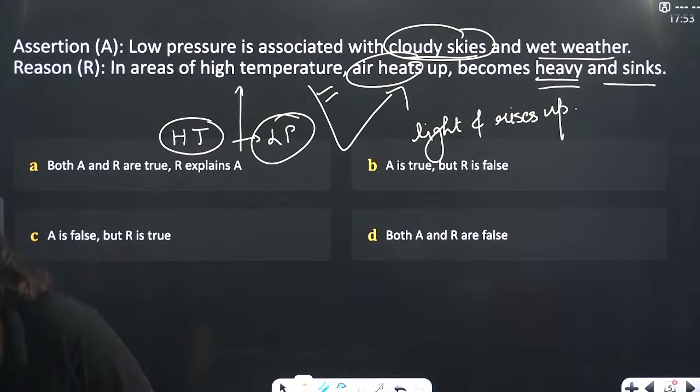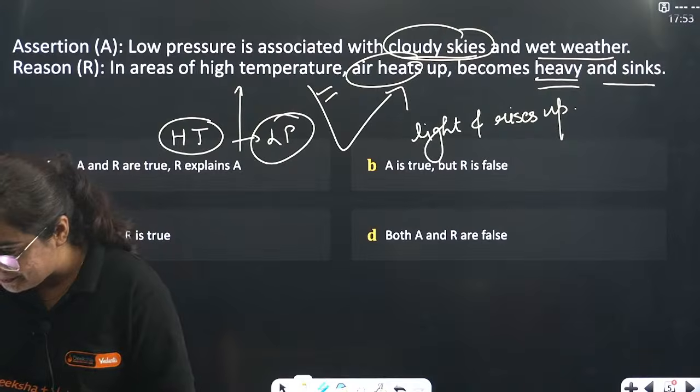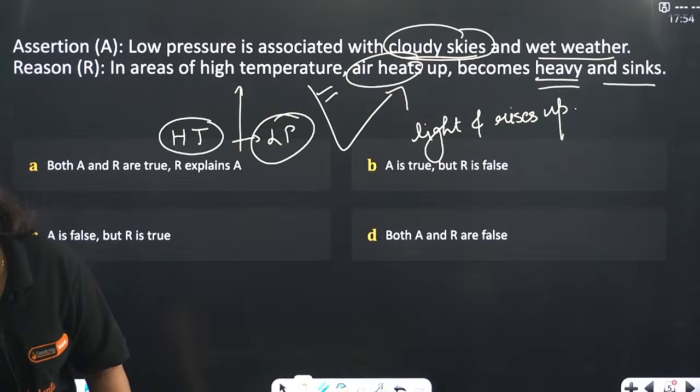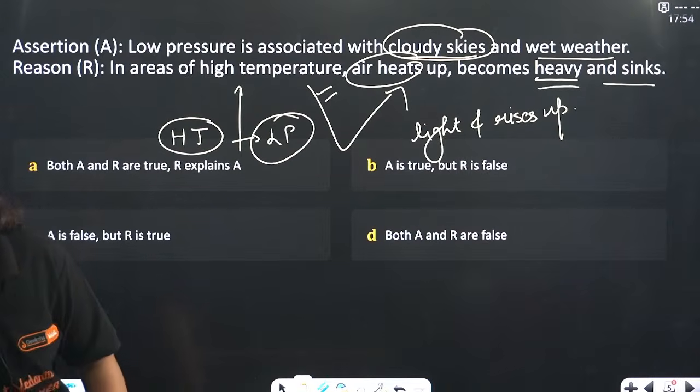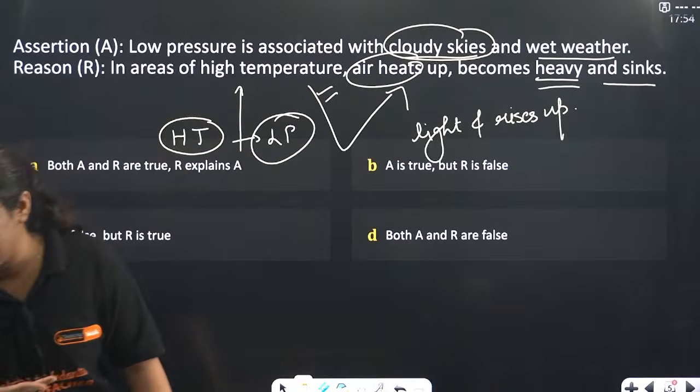What happened? You guys got confused, is it? What is happening in the chat right now? Tell me, bhai, is this concept clear or not? Very, very important. A lot of MCQs will come from this topic.